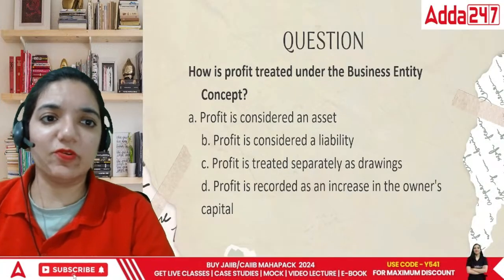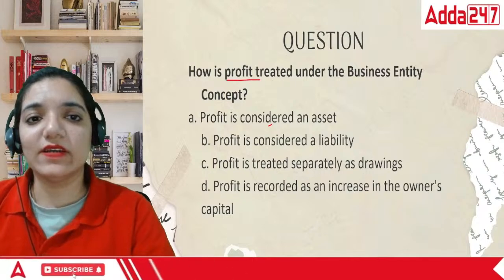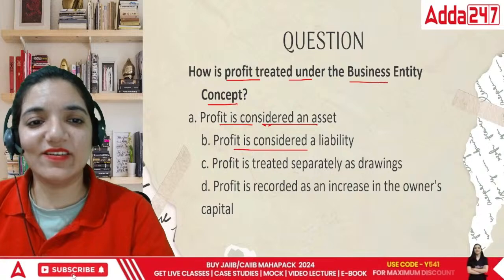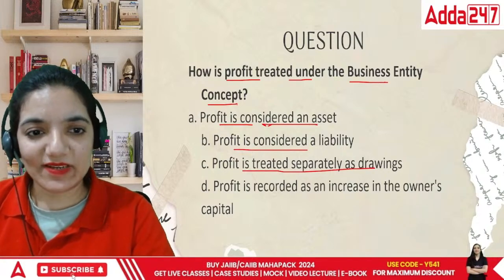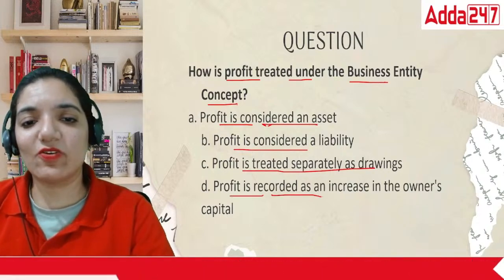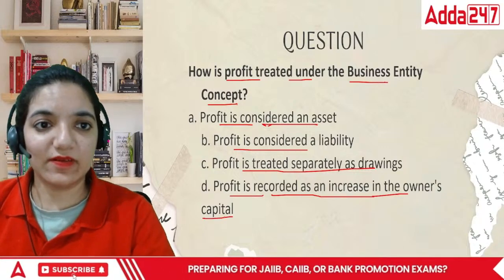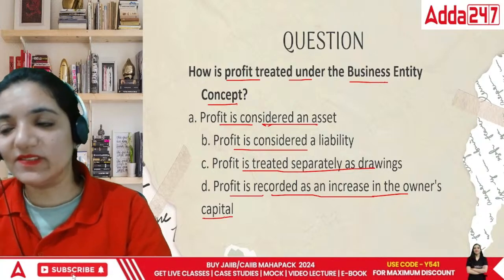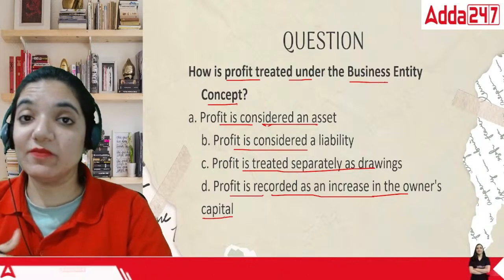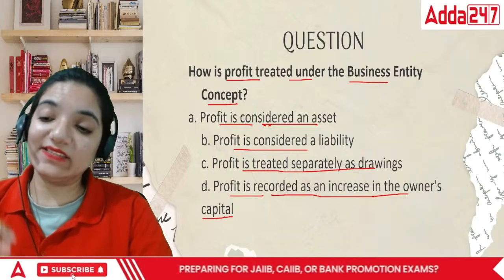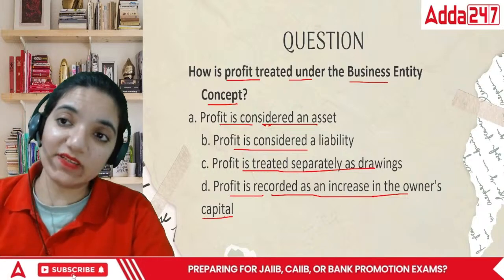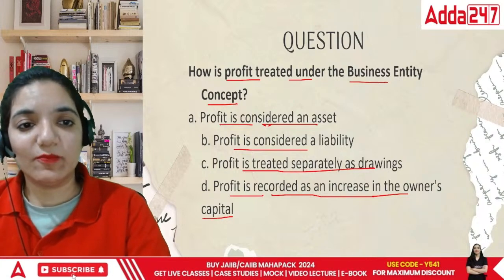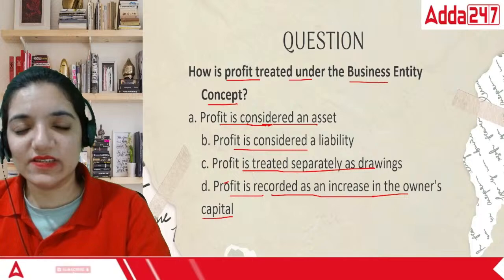Now comes the next point. How is the profit treated under business entity concept? Profit is considered as an asset, a liability, or separately treated as drawings, or profit is recorded as an increase in the owner's capital. Business entity concept says whatever money the businessman is putting into the business, it's the responsibility of the business to help the businessman. Okay? So is profit considered as an asset?